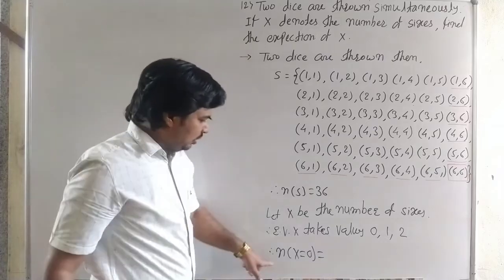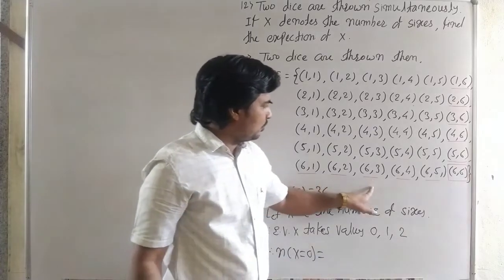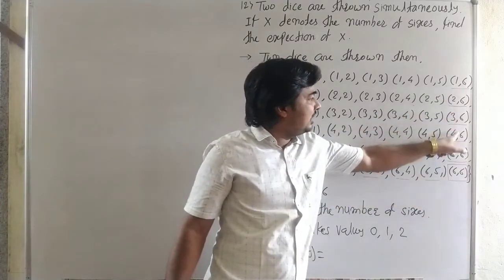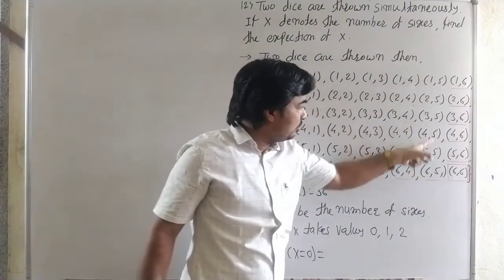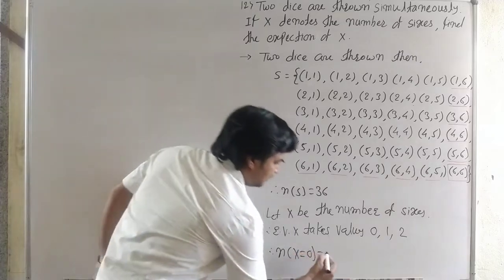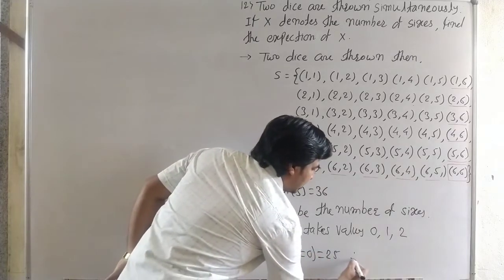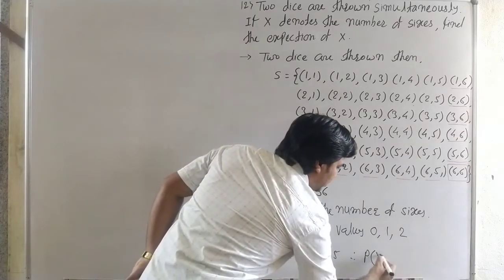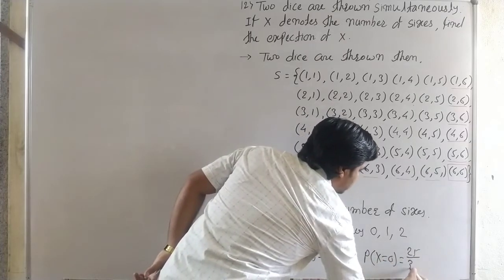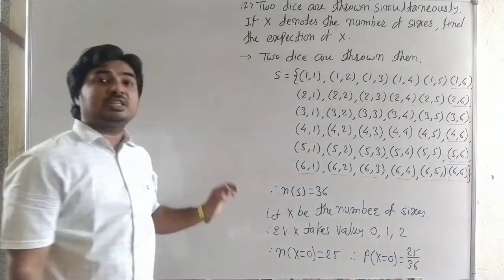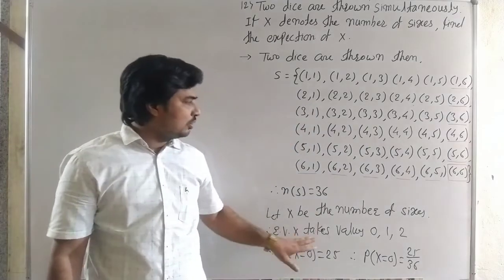See carefully, the number of X equal to 0. One 6 occurs 10 times, two 6s occur 1 time, and 0 sixes occur 25 times. Therefore the probability of X equal to 0 is 25 by 36. X is the number of 6s.